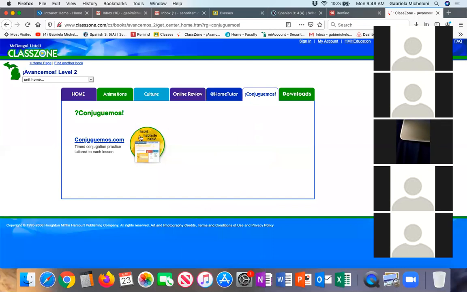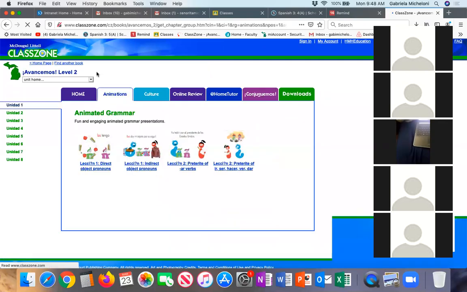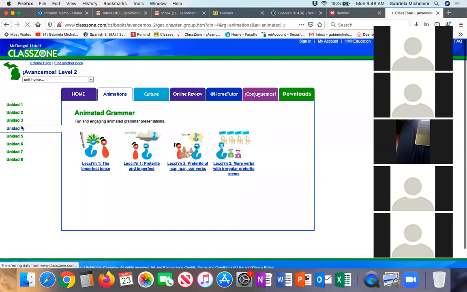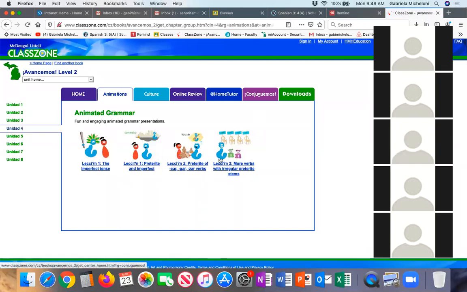You're going to do conjugamos with those two that you learned here in the animated grammar, Unit 4. So right here, the cargars are verbs. You're doing that here on the conjugamos. Make sure it's the predicate of those verbs. Same thing here. And this is for Spanish 3 again. For Spanish 2, you're going to do this for yours. And then that should be all. You should be all set with Classroom Zone after you turn everything in, okay?